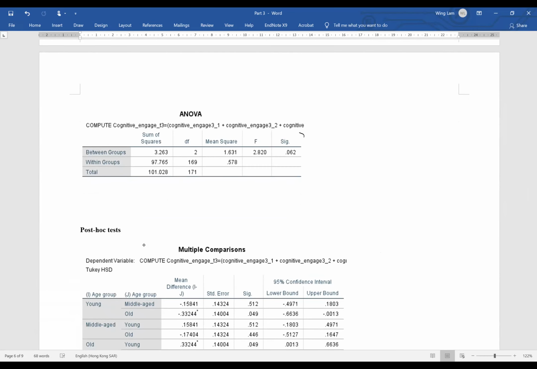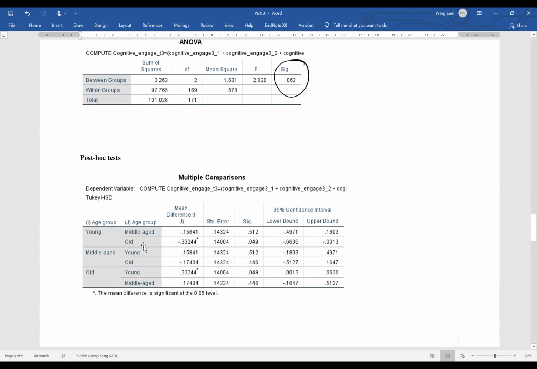And next, referring to the ANOVA table, unfortunately, the p-value is not significant. It's not significant. If we look into the details of the post-hoc analysis, we found that there is only a marginally significant difference between old versus young employees in terms of their cognitive engagement.